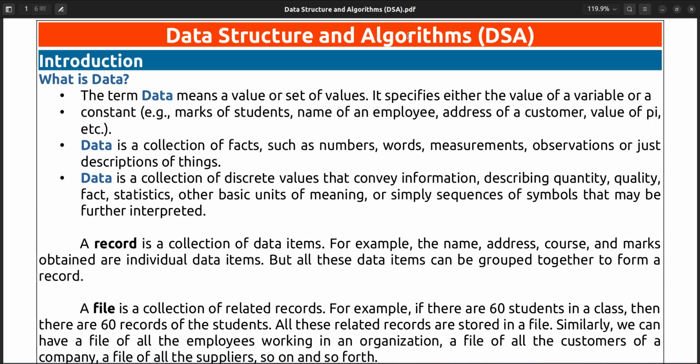First we will start with the introduction of data structure. What is data? What is data structure? What are algorithms? Why do we need algorithms? All those we will learn. So what is data? The first point that comes to our mind is, what is data? Because we say here data structure.